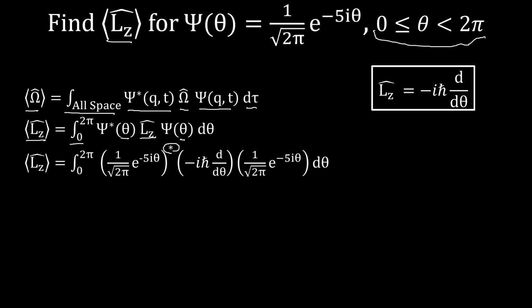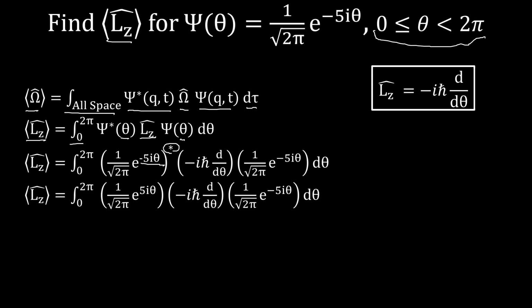Remember, the conjugate tells us to replace every i with negative i, so our exponent becomes positive. We get the integral from 0 to 2 pi of 1 over square root 2 pi e to the 5i theta times negative i h bar d d theta applied to 1 over square root 2 pi e to the negative 5i theta.